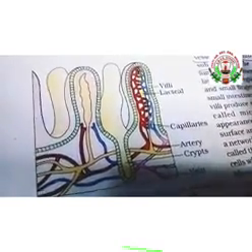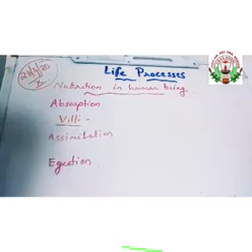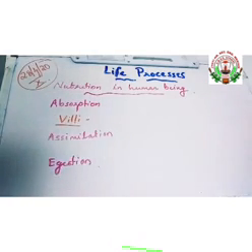Is it clear? The next process is assimilation. Assimilation is utilizing the food, where the food is needed in each of the cells, isn't it? So the food is brought to each of the cells by blood. In the cells it is utilized for various purposes. Some part of the food which we eat is used for energy. Some is used for building new tissues or for the repair of old tissues, etc. Understood? That process is called assimilation.